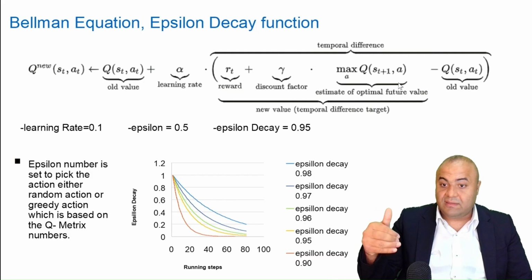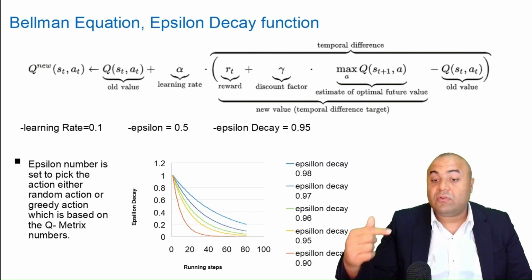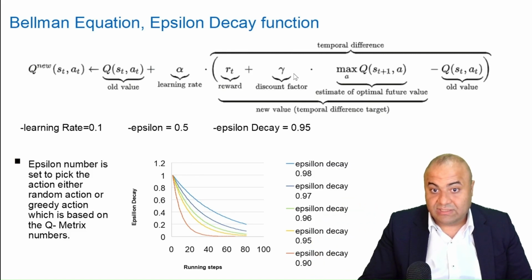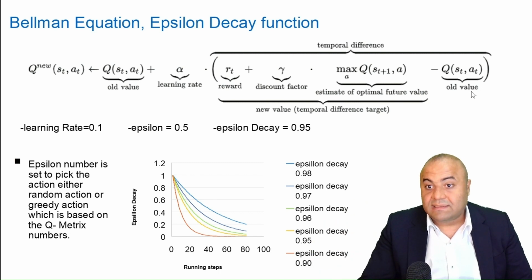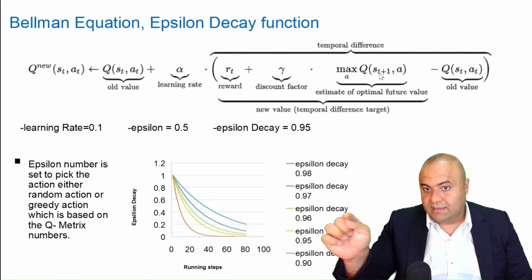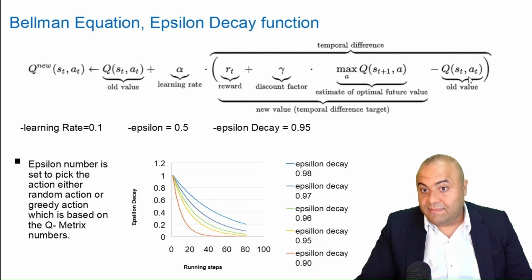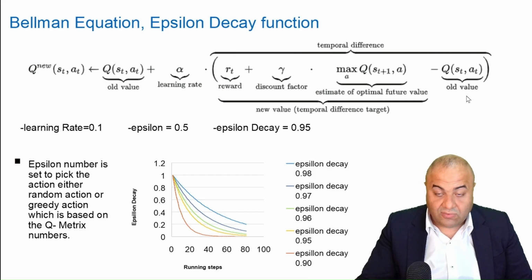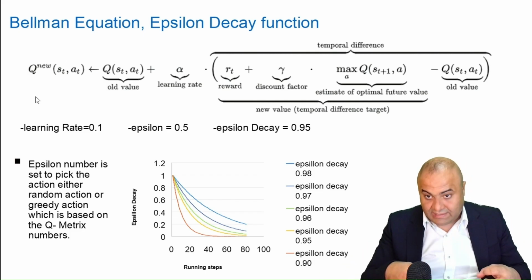So this is the new state. What is the maximum Q value of the next state? This is just a constant that we will consider. What is the possible Q, the maximum value of the next Q, at time t plus 1, like the best Q value of the next states, minus, of course, the old value of Q, which is this one. And this will be the new value of our current state.